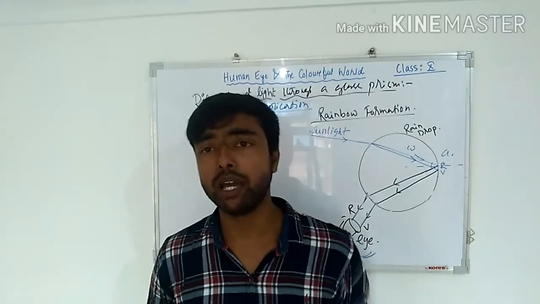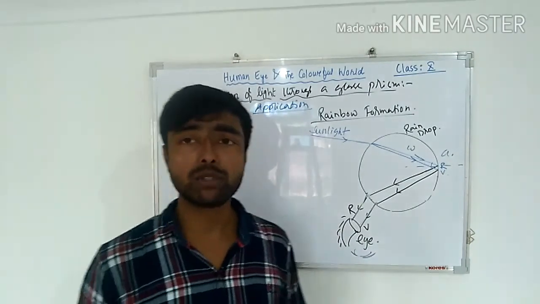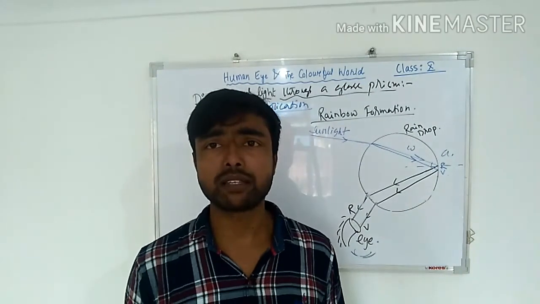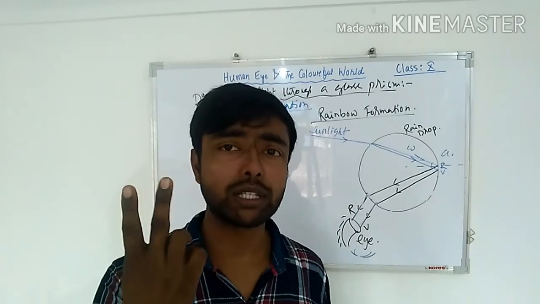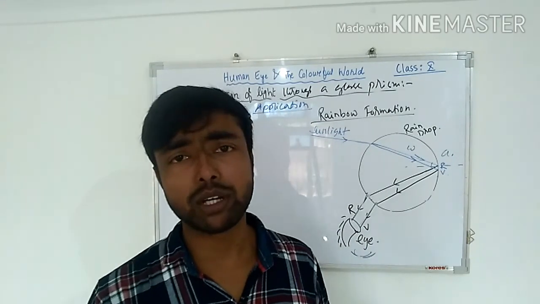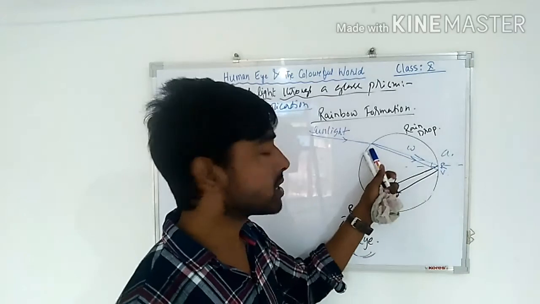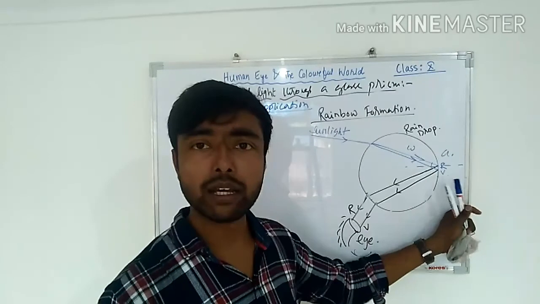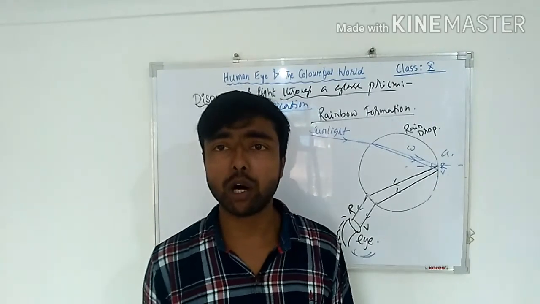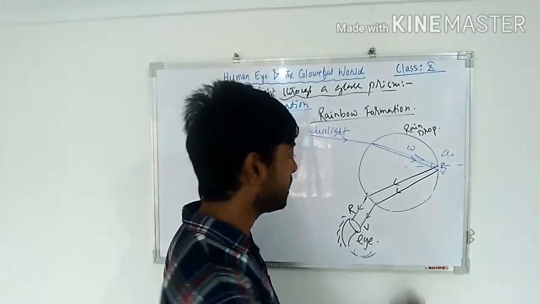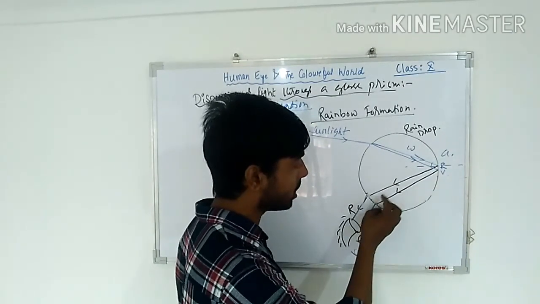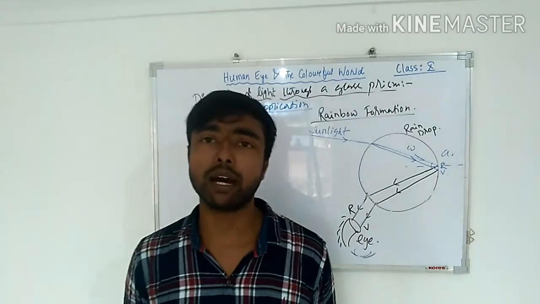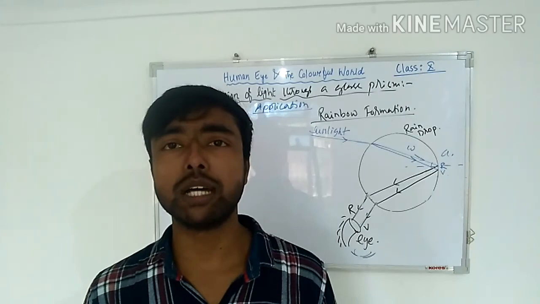अगर rainbow formation होना है तो हमें क्या करना पड़ेगा, you see this is a natural phenomenon, and in this phenomenon the nature is using two phenomena of light. One is dispersion of light and another one is total internal reflection of light. This is dispersion, when the sunlight is coming, it splits into 7 colors. Again, inside the droplet total internal reflection होगा, and then it is coming out, it will again refract, and it is coming back to the human eye, and we're able to see the different colors here.